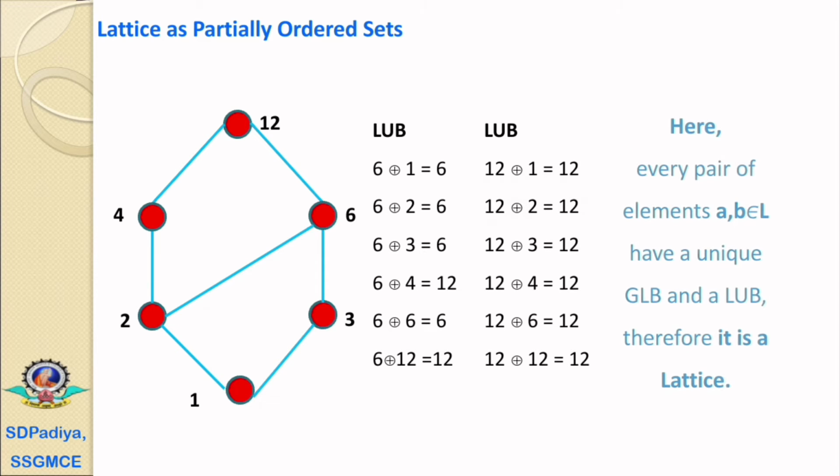Now, from that, we can conclude that every pair of elements A, B belonging to the set L has a unique greatest lower bound and a least upper bound. Therefore, it is a lattice.